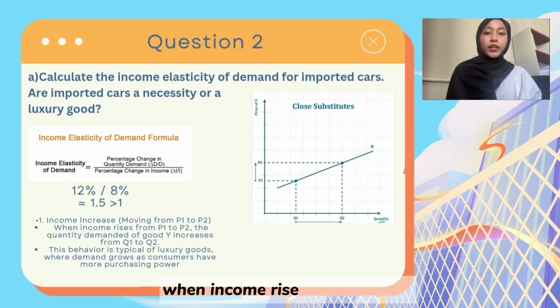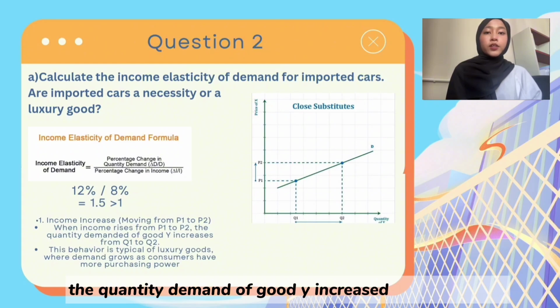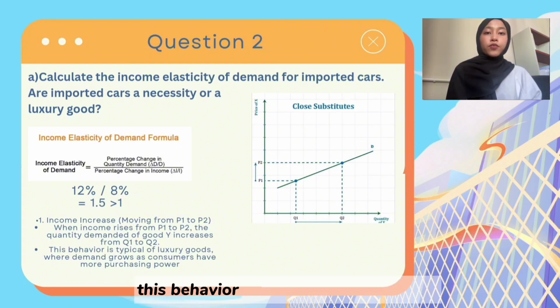When income rises from P1 to P2, the quantity demanded of good Y increased from Q1 to Q2. This behavior is typical of luxury goods, where demand grows as consumers have more purchasing power.